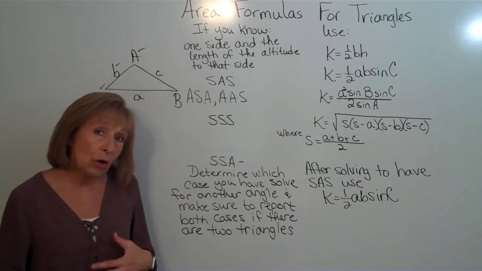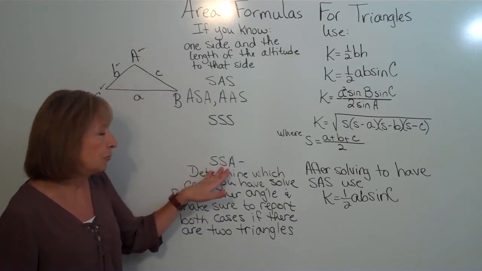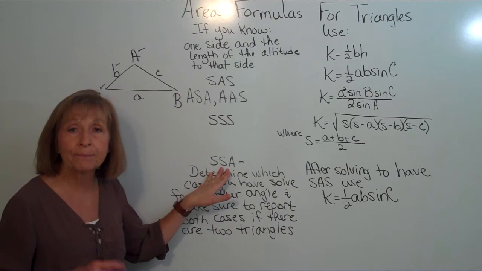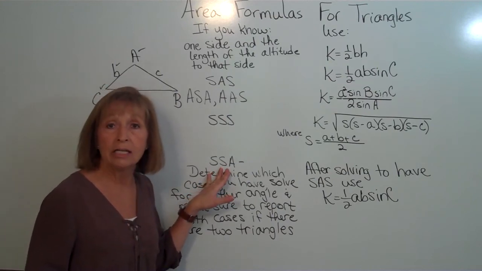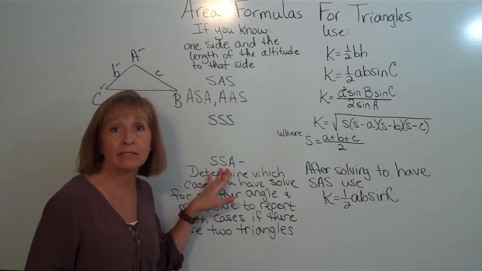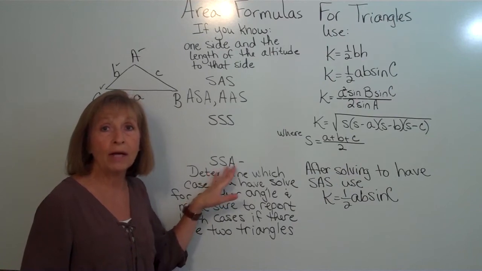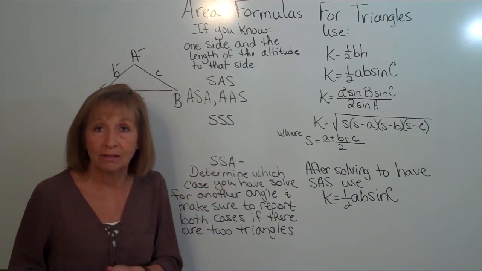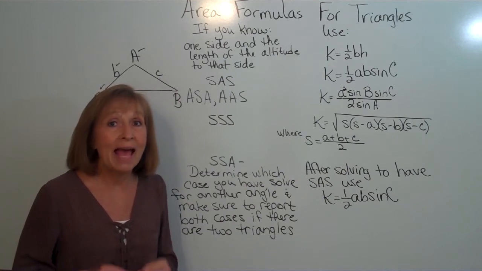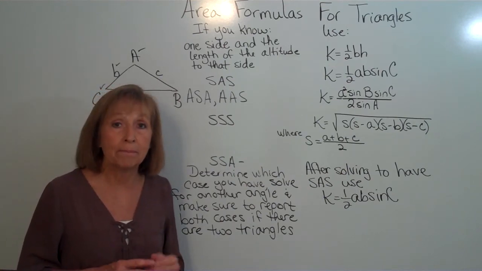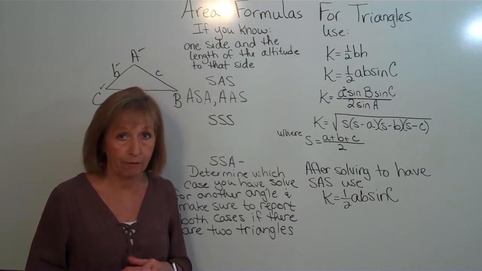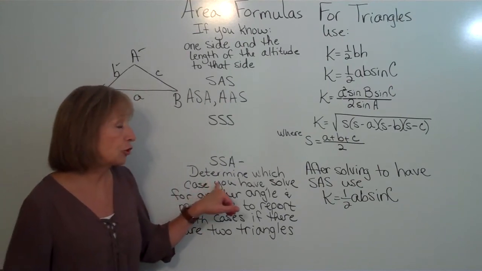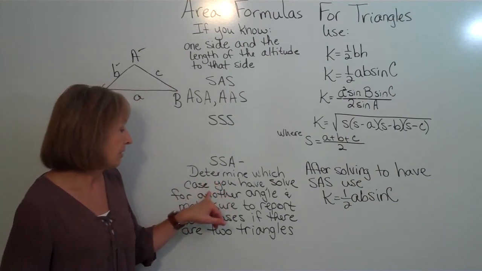And how you know with your situation of whether it's the ambiguous case, it's two sides and an angle. So you're going to have two small case letters and a capital letter. And then one of the side letters is going to match the letter of the angle. And when that happens, you know that you have the ambiguous case and you need to really be careful with it. Now, you'll determine which case you have.